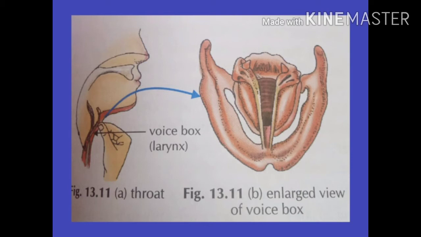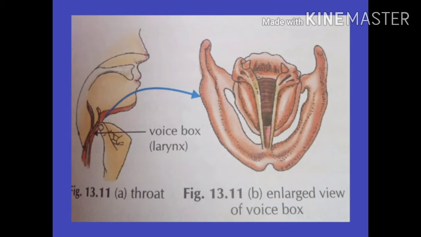Here you can see the internal structure of our throat. Here you can see the sound is produced by the voice box, or it is also known as larynx. It is at the upper end of the windpipe. Two ligaments called vocal cords are stretched across the voice box or larynx in such a way that it leaves a narrow slit between them for the passage of air.